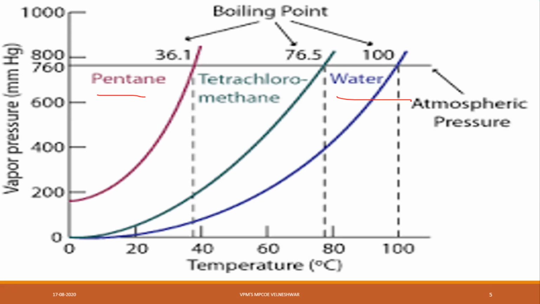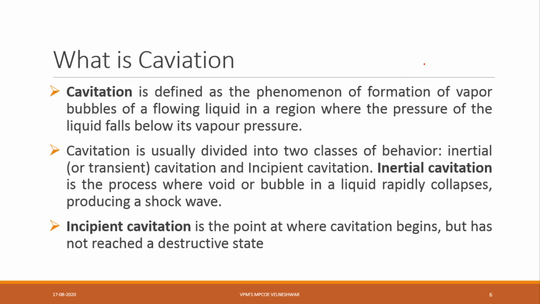You can see the boiling points are different. I am taking the average value of atmospheric pressure, which is a constant value, 760.